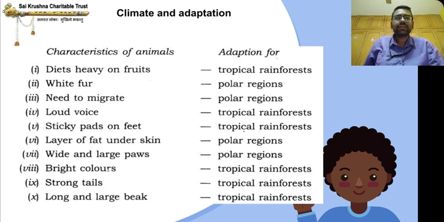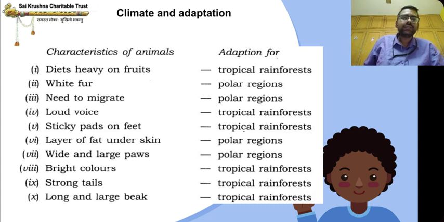Diets heavy on fruits: it's an adaptation for the tropical rainforest. White fur: adaptation for polar regions. Need to migrate: also an adaptation for polar regions. Loud voice: adaptation of the tropical rainforest. Sticky pads on feet: adaptation of the tropical rainforest.